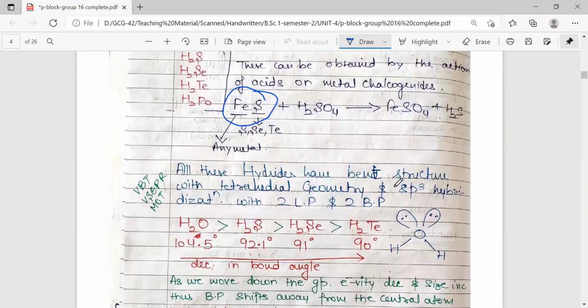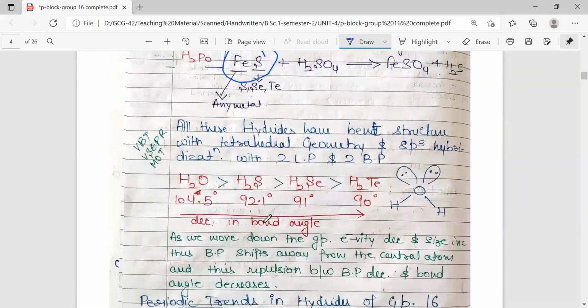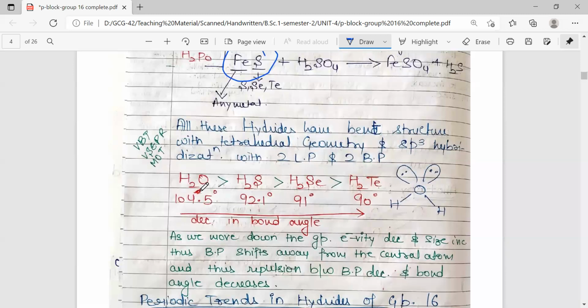If we want to discuss the structure, all these hydrides have a bent structure with tetrahedral geometry, with sp3 hybridization, with 2 lone pairs and 2 bond pairs. Based upon the bond angle, this is the kind of bond angle present in H2O, which is present between 2 bond pairs. So the bond angle in water is 104.5. As there are 2 lone pairs, the bond angle has reduced from the actual bond angle for the tetrahedral geometry. That is why it is called bent geometry.